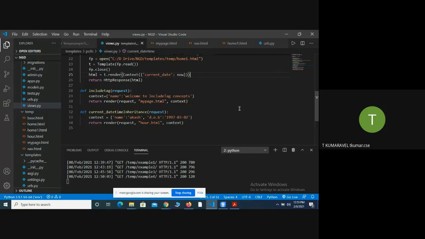On every page you create a common header and footer. The header by default appears on all pages, and the footer says something like reserved by the year 2020. So what is the advantage of the inheritance template tag in Django? I write the code only one time, and whenever required, I invoke that file. Because of that, I can avoid redundant content. That is the main objective of the inheritance template tag.